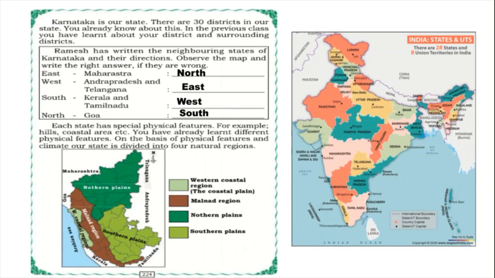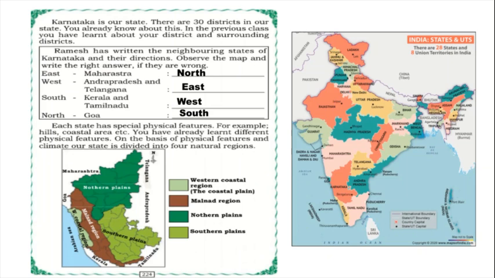South side Kerala and Tamil Nadu, Ramesh has written, but they are in the west direction. Ramesh has written Goa is in the north direction, but Goa is in the south direction. Okay, yes. You can observe on the right side and write, children.